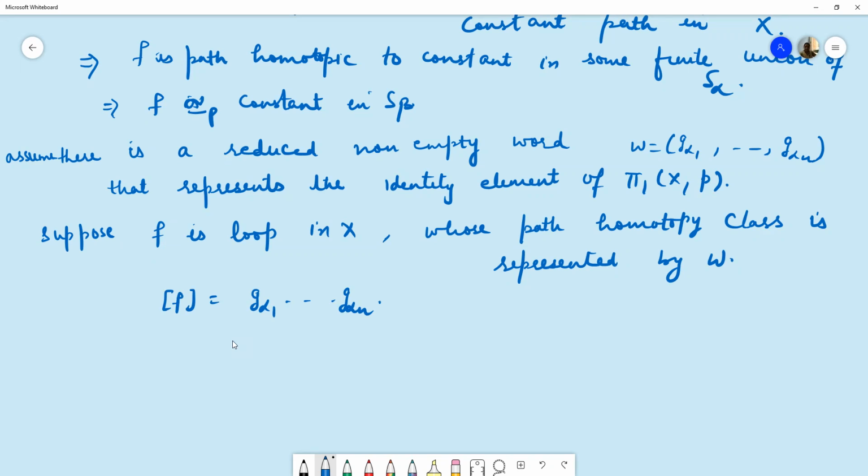Now because this word represents the identity element, f is path homotopic to constant. It means f is homotopic to a constant path in X. But if f is homotopic to a constant path in X, then it is homotopic to constant in some finite union of S alphas.